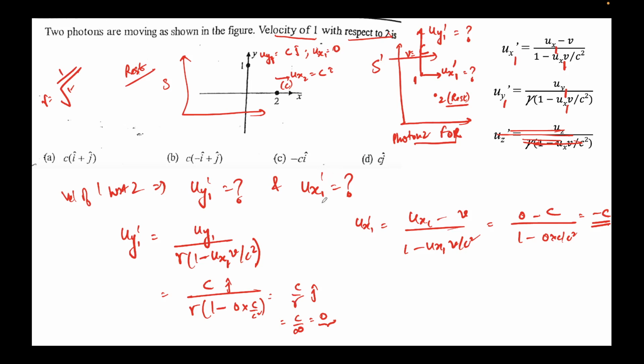There are two ways of knowing it. First, and a more intuitive way I'll tell you: let's say there is a particle of mass m, at rest, so its mass is m naught. This is rest mass. When this particle starts to move with some velocity u, it's called relativistic mass.